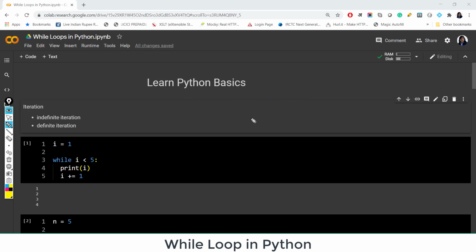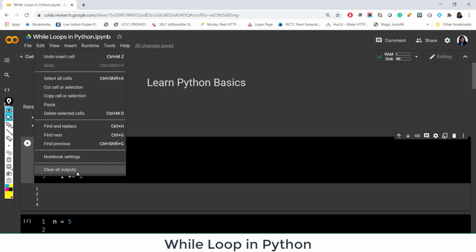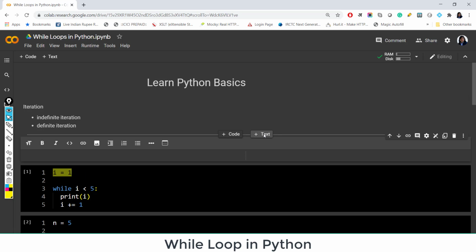So let's discuss our first example. Here we have defined i equal to 1. Some variable we have initialized, i equal to 1. So we know that i is a numerical variable and its value is 1. Now we want to perform a task. First let me clear all outputs. Suppose we want to print some numbers up to a particular number, for example 5 or 10 or something like that. Although we can use for loop also for this particular example, I am showing you how the syntax of while loop works. For while loop, usually we write while.